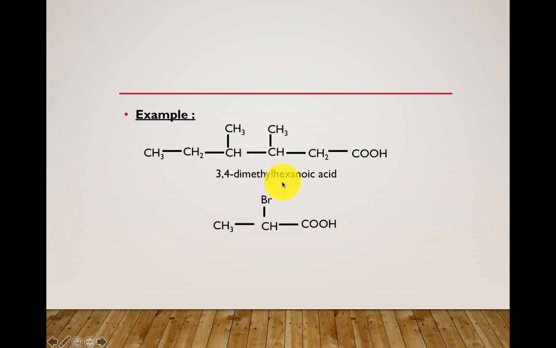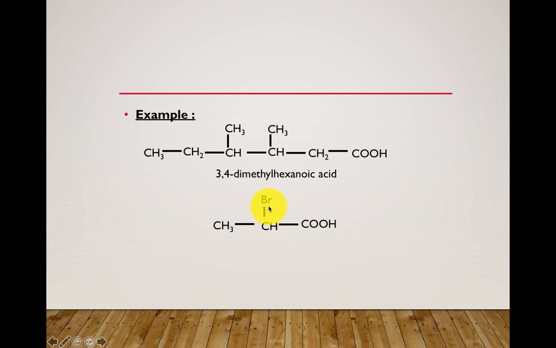And the prefix part must be the position and name of the substituent. What is the position of these two methyl groups? 3 and 4. So it is known as 3,4-dimethyl. Since two methyl groups are present, it is known as 3,4-dimethylhexanoic acid. So this is the name of this compound.